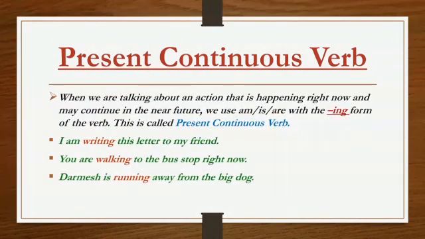See the examples. I am writing this letter to my friend. You are walking to the bus stop right now. Dharmesh is running away from the big dog. See here, am, is, are are given, right? Along with that, the ing form of the verb is also given. For example, am writing, are walking and is running.